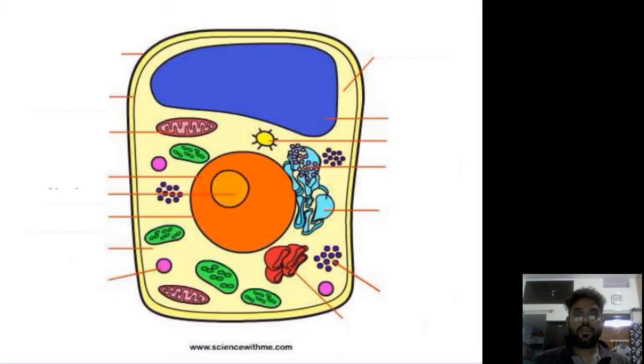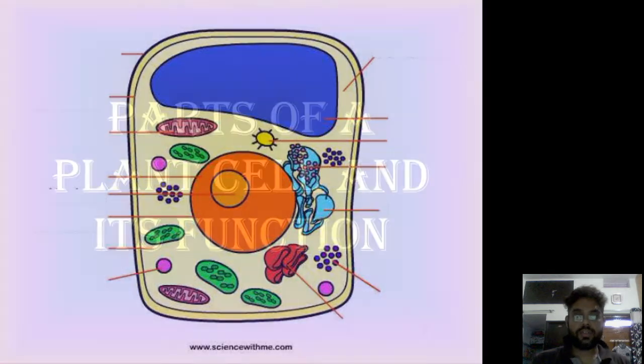This is the diagram for a basic plant cell in which this is known as the cell wall, and the inner membrane is called the cell membrane. This is the plant cytoplasm. This is the plant vacuole. This is the Golgi body. This is the nucleus. This is the nucleus membrane. This is mitochondria, and several others. This is glyoxysome and this is ribosome. Thus, this is a complete plant cell structure.